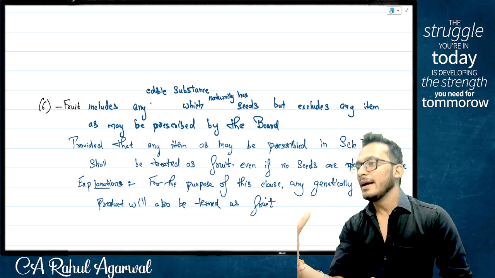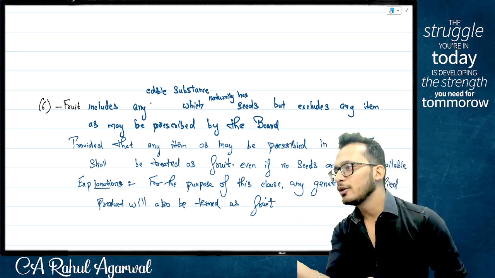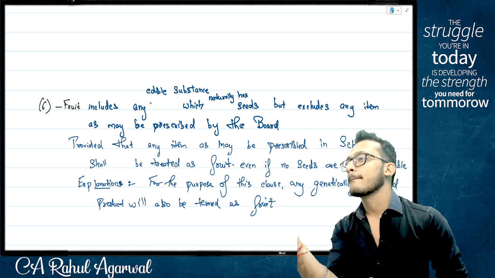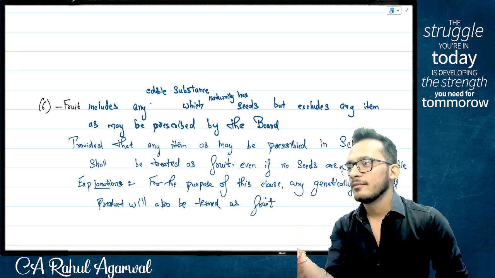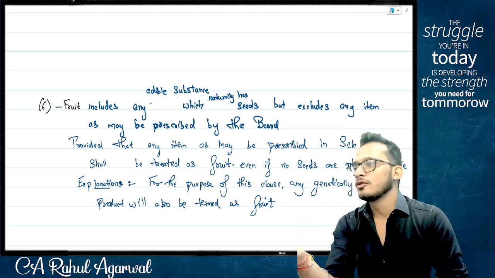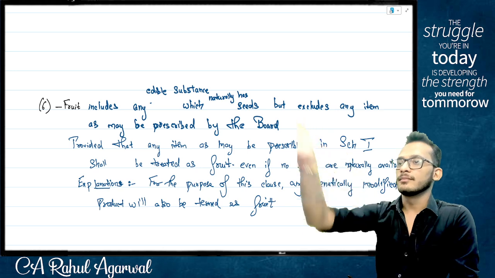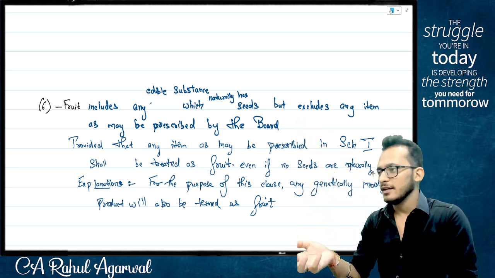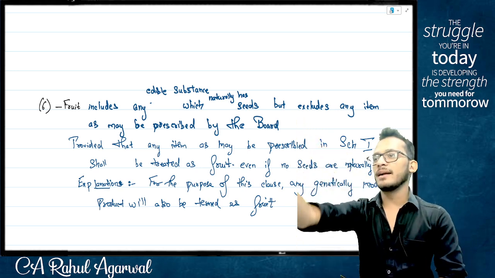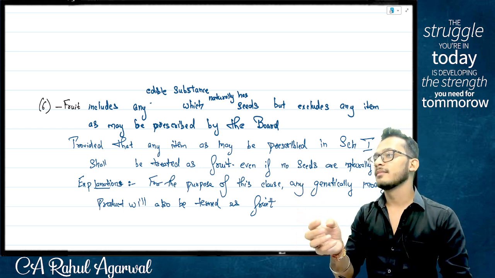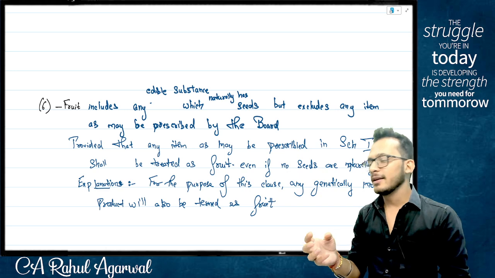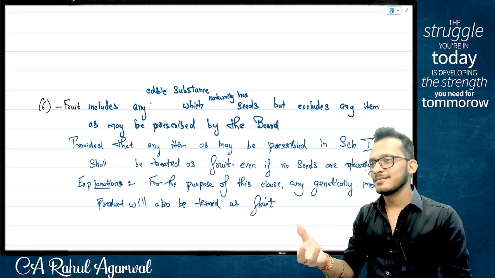Now the problem is, I know this is not a fruit, but I need to call it something. I need to call it vegetable. Yes or no? Yes. Now that also has to be defined, because you cannot look at an item and say this is not fruit. You cannot go to someone and say this is not man. You need to tell what the person is. Yes or no? Because then it goes very ugly.